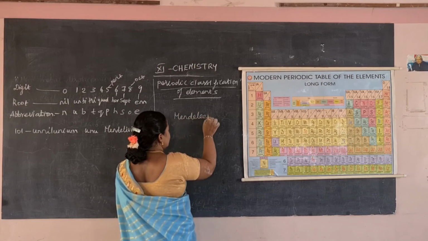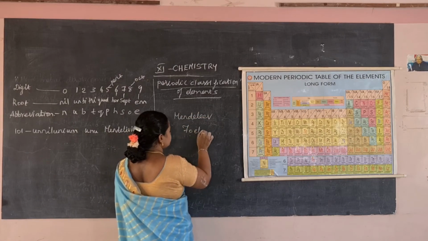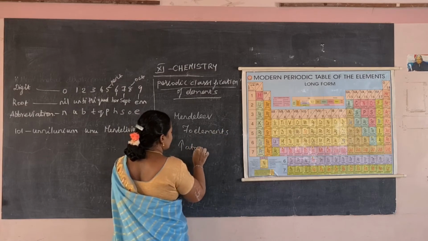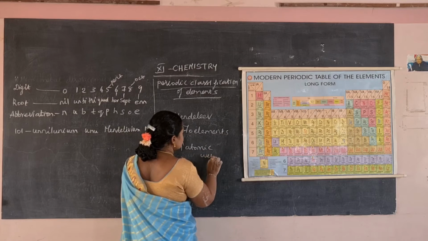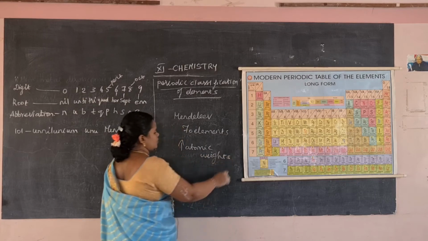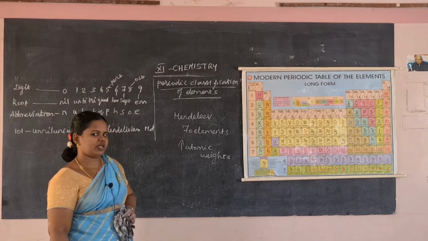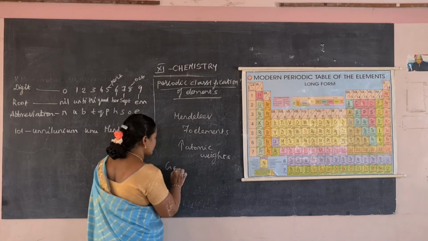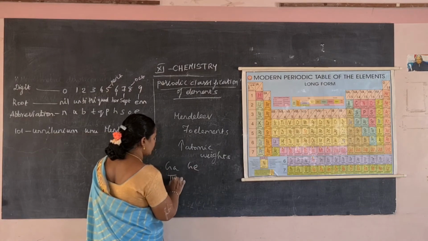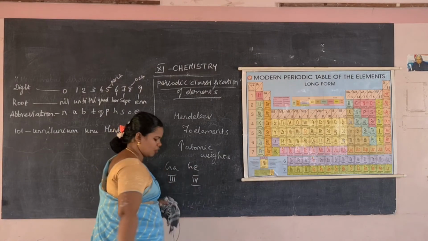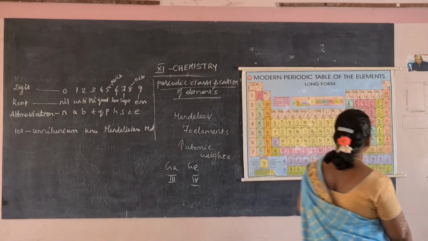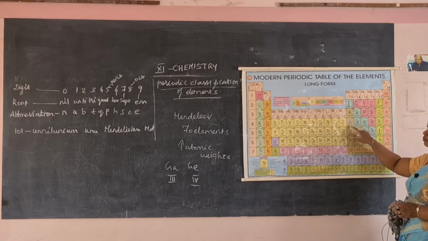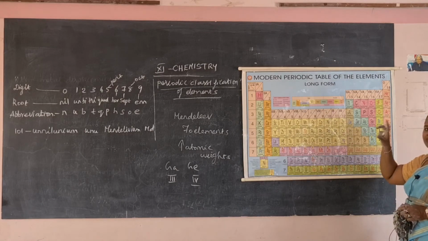Mendeleev arranged 70 elements in the increasing order of atomic weight, and he left some gaps, for example for gallium and germanium. Gallium belongs to the third group and germanium belongs to the fourth group. Here you can see gallium and germanium. Here, for gallium, he left space.